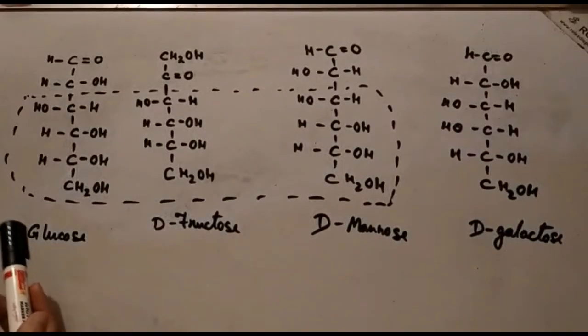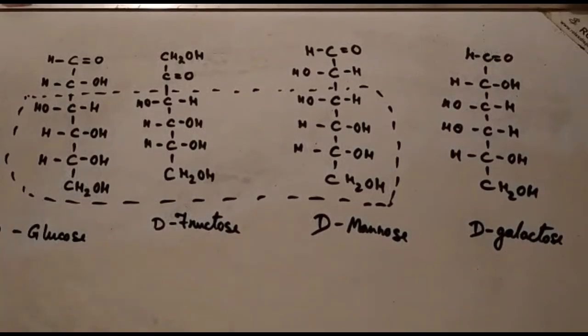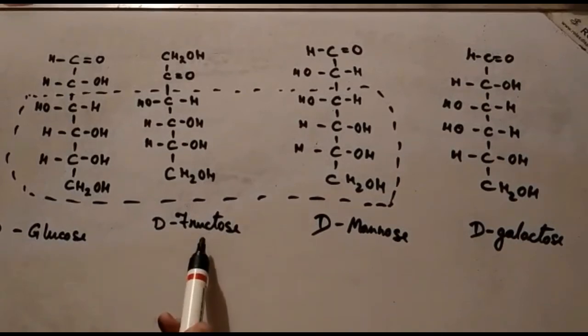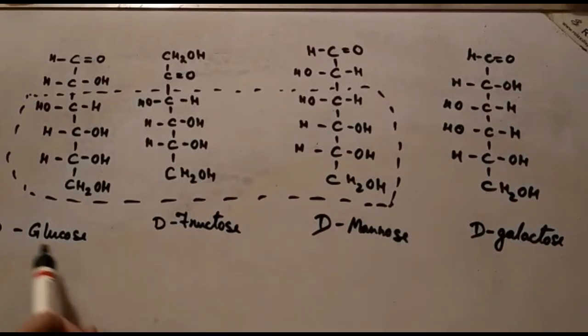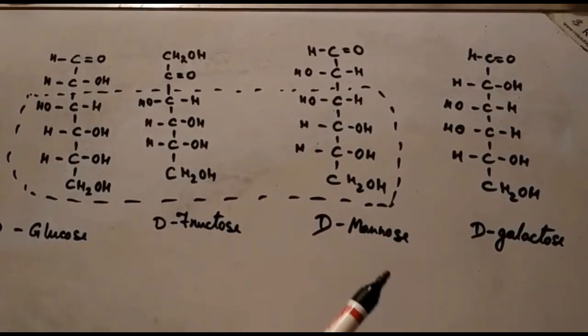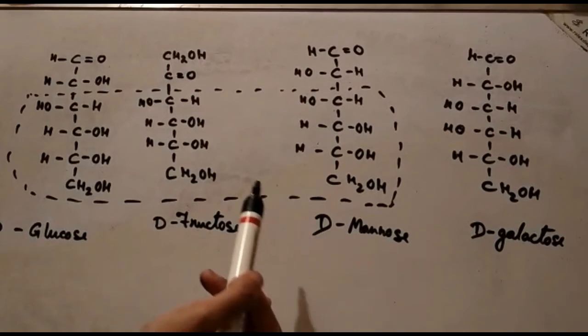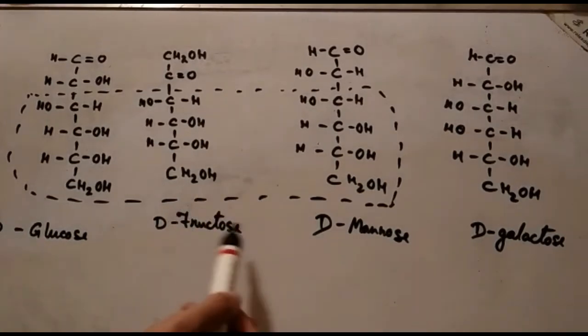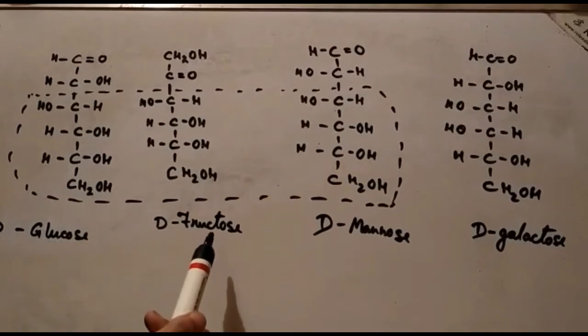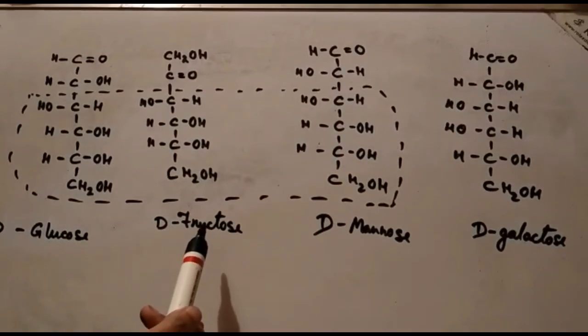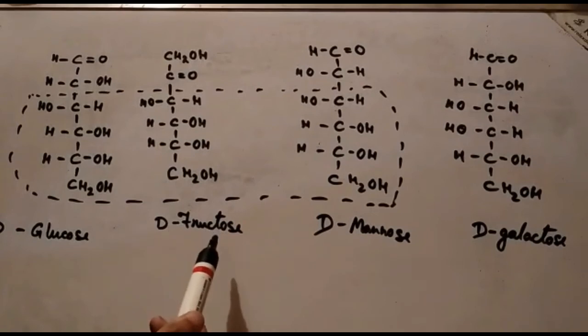The four hexoses here in this example, glucose, fructose, mannose and galactose, are all sugars. They are commonly found in most plant cells. These are the monosaccharide molecules which are commonly found in most plant cells.